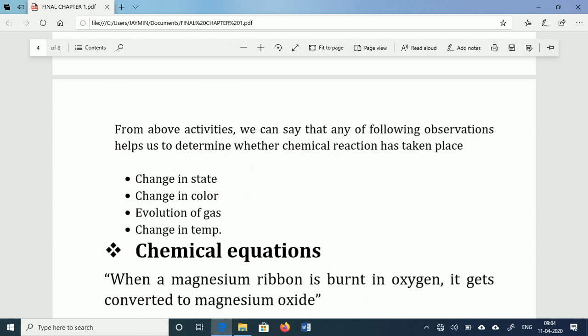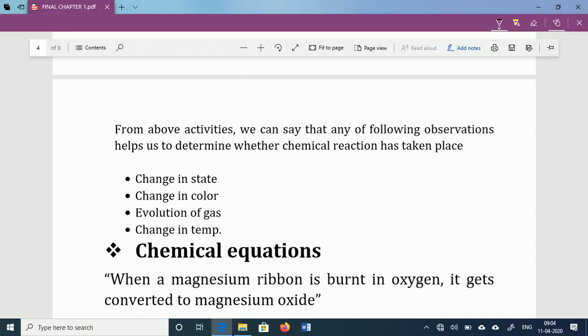So when any chemical reaction occurs, some changes occur during the process. For example, if the state changes, in some cases a chemical reaction has occurred. Color is going to change, white powder is produced. Evolution of gas, if gas is produced. Change in temperature in some of the reactions.